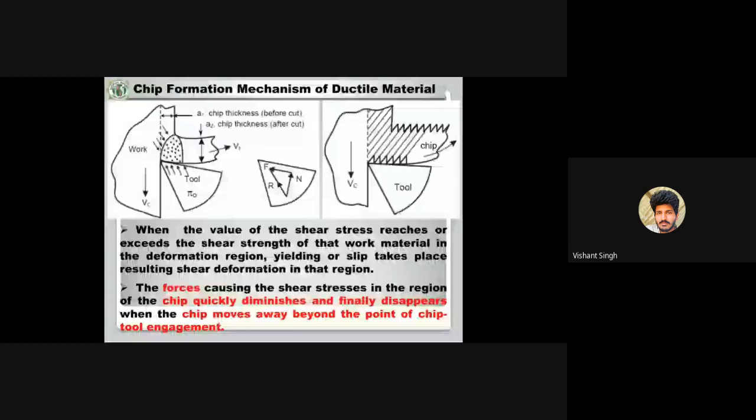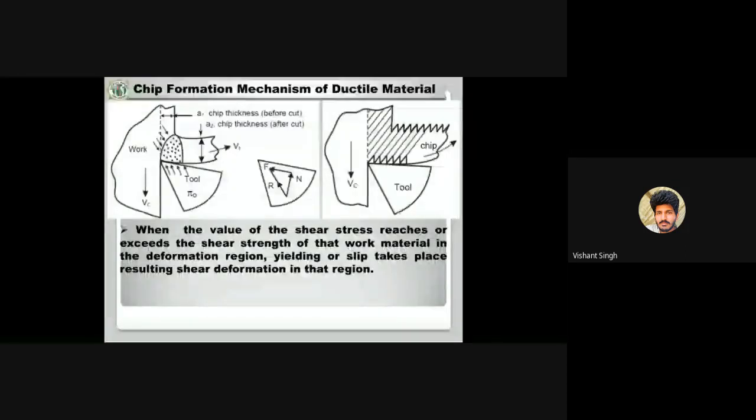And in the case of ductile material, the mechanism of chip formation is like this: the shear stress will be generated, and when this shear stress exceeds the limit, plastic deformation occurs and slip occurs, and the material will be removed, layer by layer. Okay, and so in this case, a continuous chip formation will occur. So continuously the chip will be removed from the workpiece. Okay.